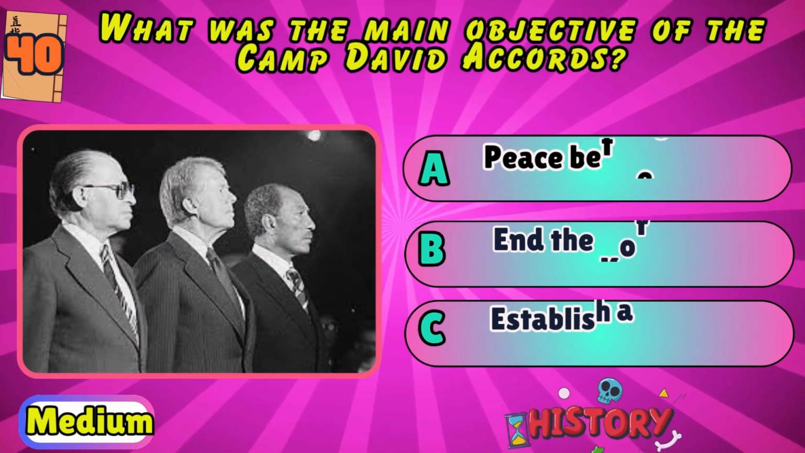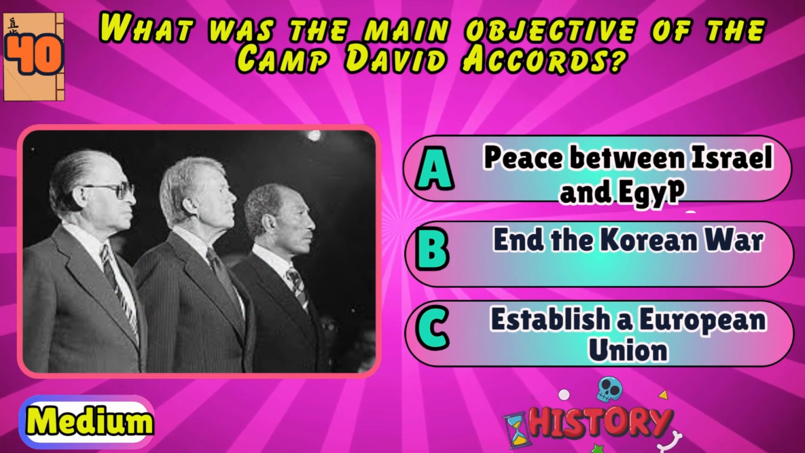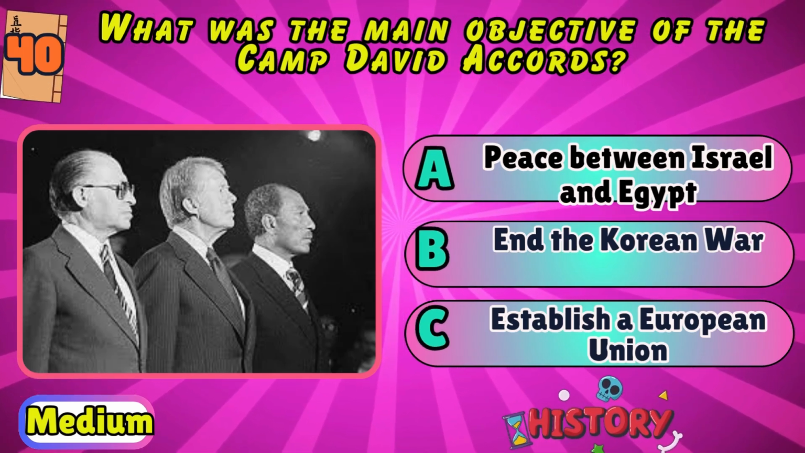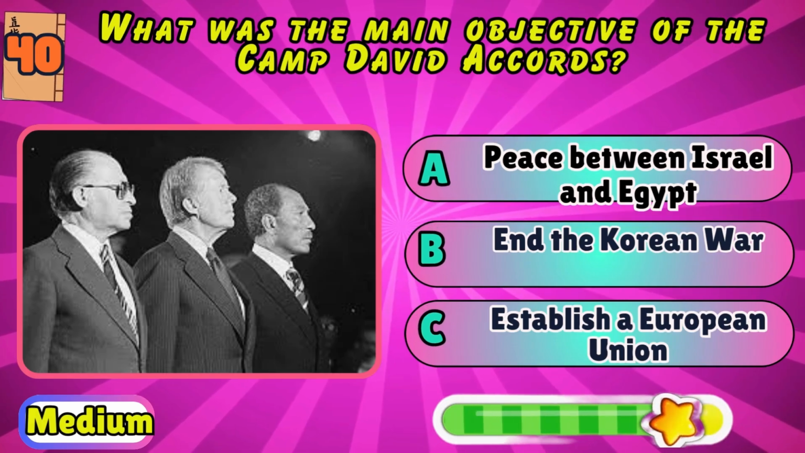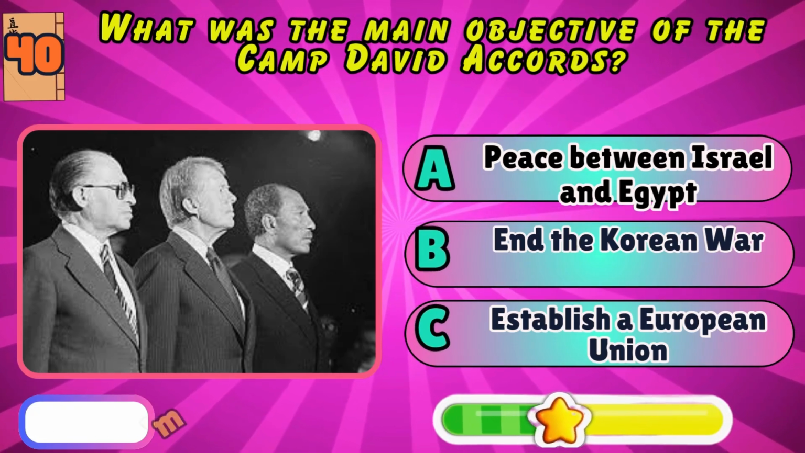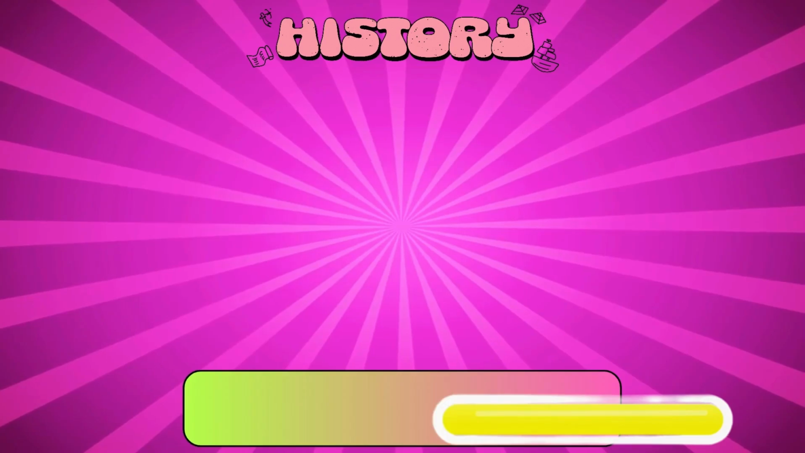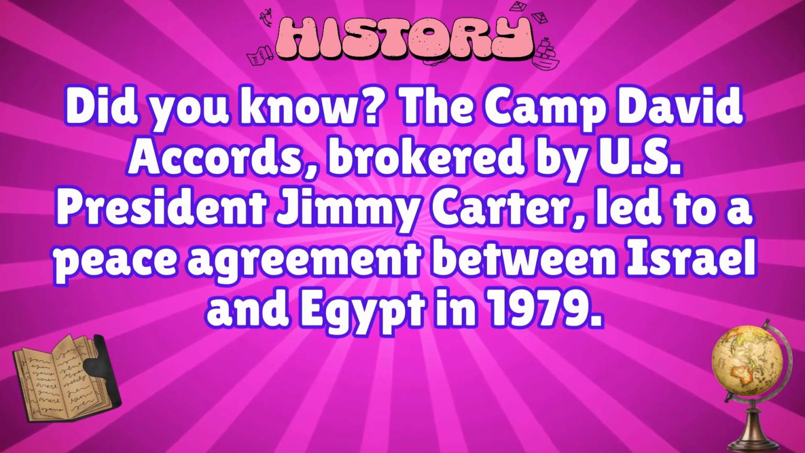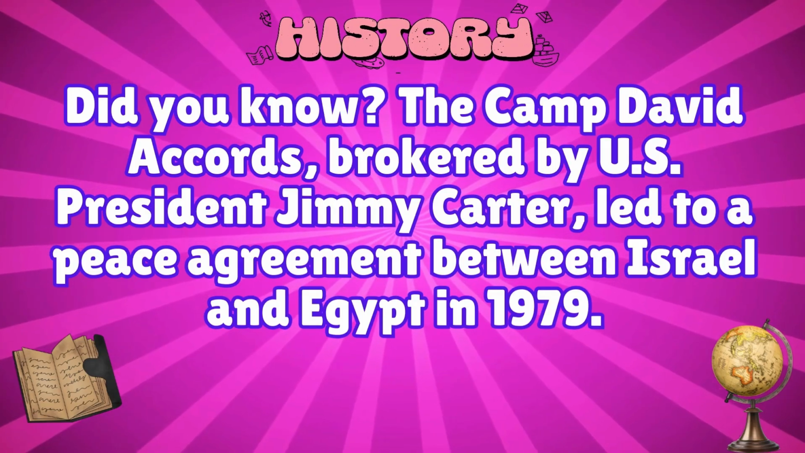What was the main objective of the Camp David Accords? Peace between Israel and Egypt, end the Korean War, or establish a European Union? Peace between Israel and Egypt. Did you know? The Camp David Accords, brokered by US President Jimmy Carter, led to a peace agreement between Israel